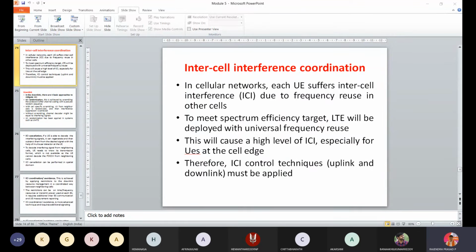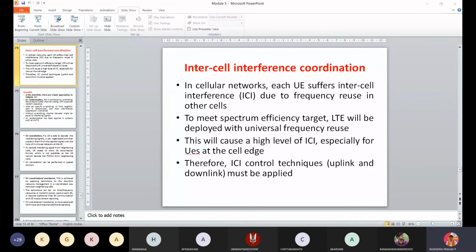Now the next part is for the uplink. When I am uploading my information, or when I am transmitting information, what are the steps to neutralize this interference? So these are the steps they have given. The basic approaches for uplink ICI mitigation are as follows. First one is again randomization: for scrambling, encoded data should be randomly picked and transmitted.